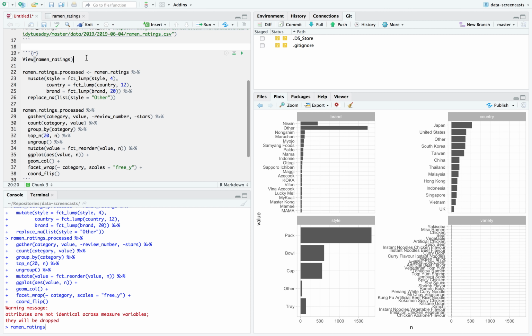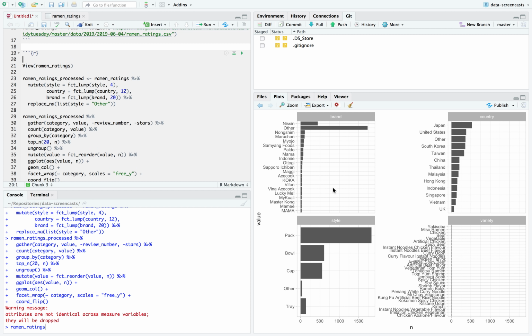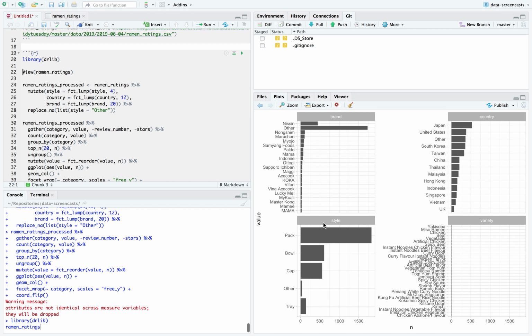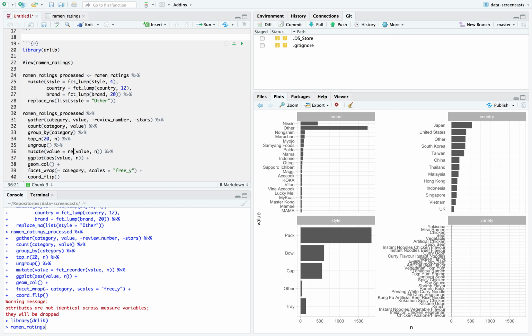I'm actually going to show you how to keep other from being at a different level in each of these. That's because when it orders the factor, it's not able to have different orders for each facet. I have a tool for that. It's in the drlib package, the personal package available on GitHub. I haven't seen anyone else come up with a tool for this, so I still use my own.